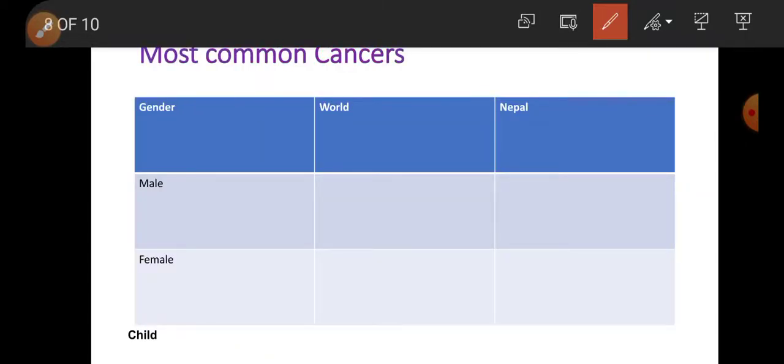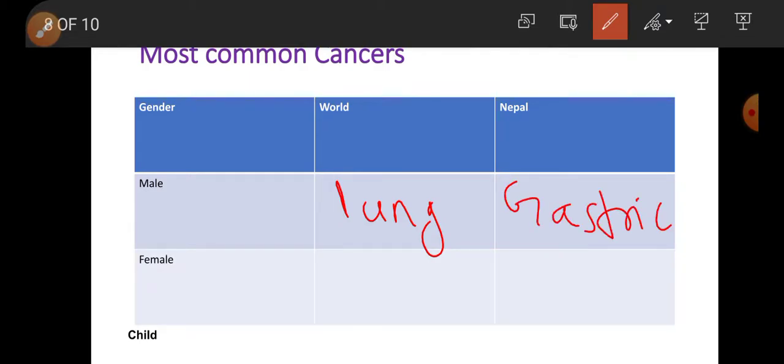Most common cancers. Worldwide, the most common cancer among male is lung cancer. However, in Nepal, the most common cancer in male is gastric cancer. Most common cancer among female worldwide is breast cancer, while in Nepal, most common cancer among female is cervical cancer.